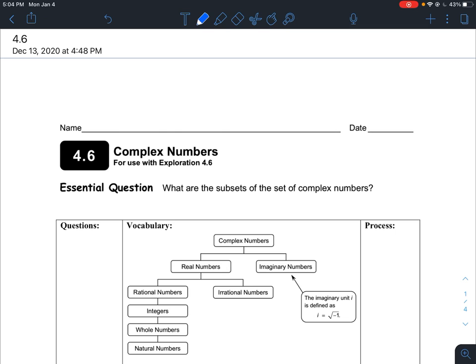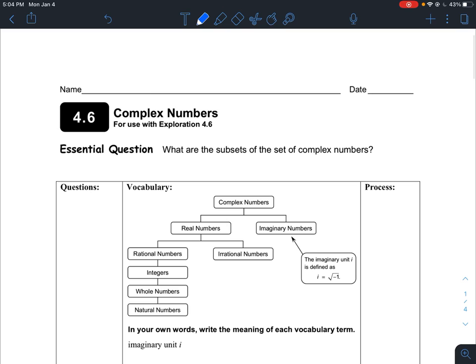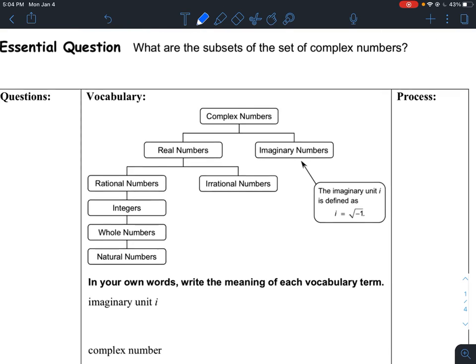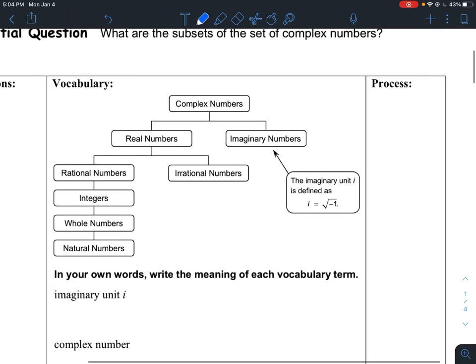So let's talk first about number systems that we are familiar with. In this table, or in this diagram, this picture, I have a list of numbers. So we're going to start here and work our way up.